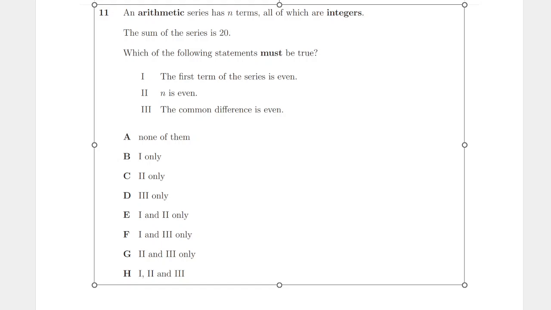Well, it says must be true, right? So, we could just make up random examples, right? If we see a counterexample, then great, right? Then I can straight away cross out some of the options. So let's make up some random series, all right, such that the sum is 20.